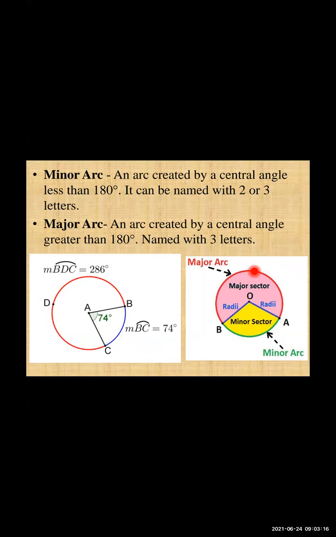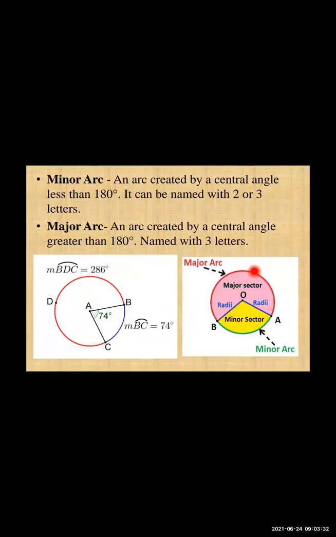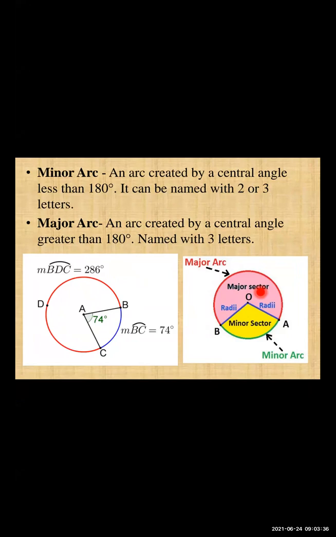Major arc is mostly denoted by 3 letters. A minor arc can be denoted by 2 or 3 letters. Either we can write 2 letters, or if there is any point, then we can use 3 letters also. Okay, so this is about your minor arc and major arc.